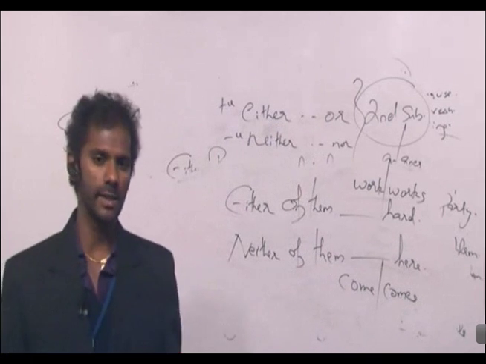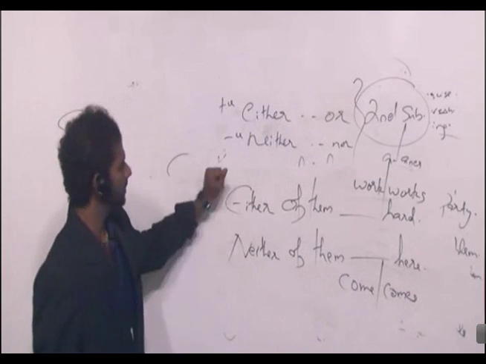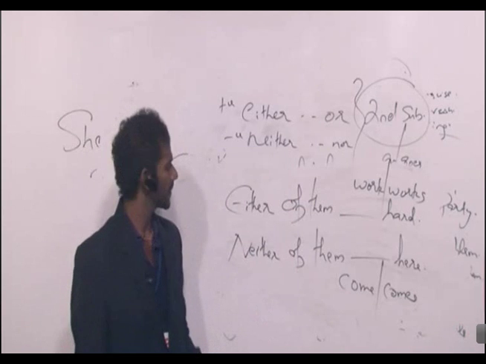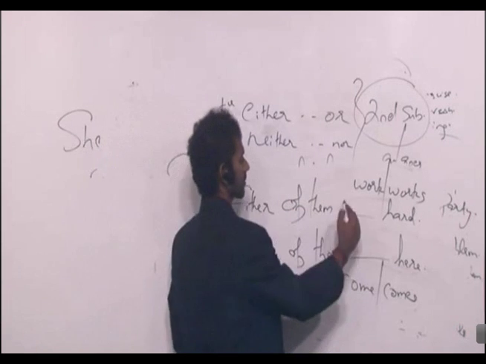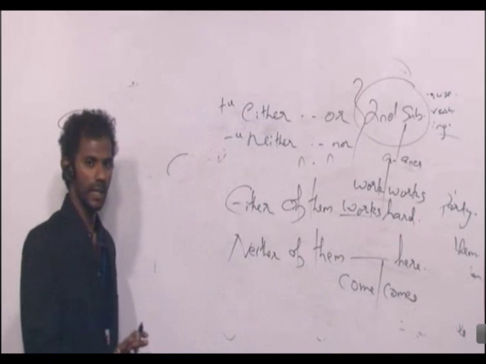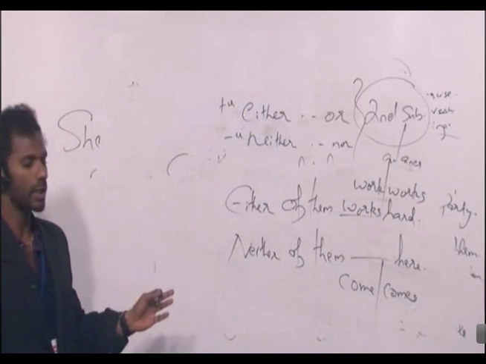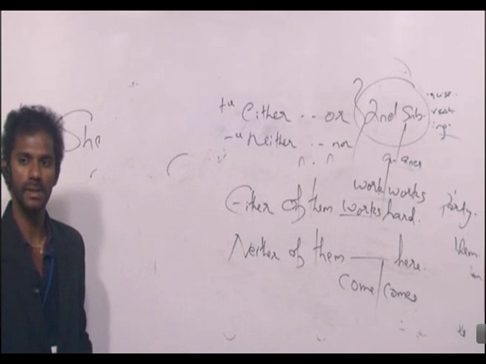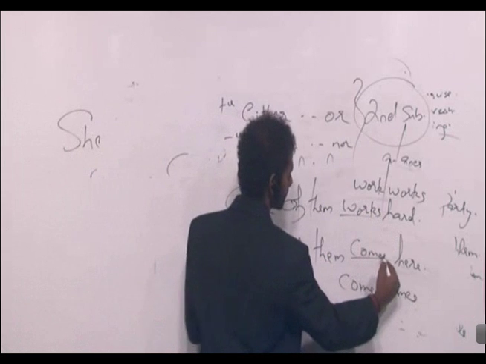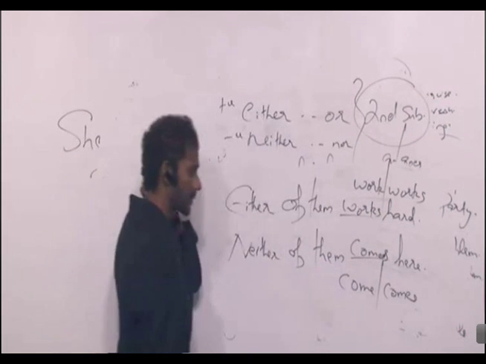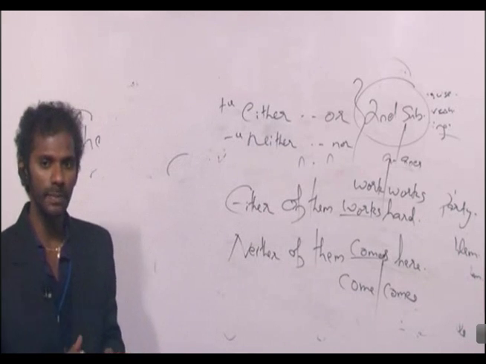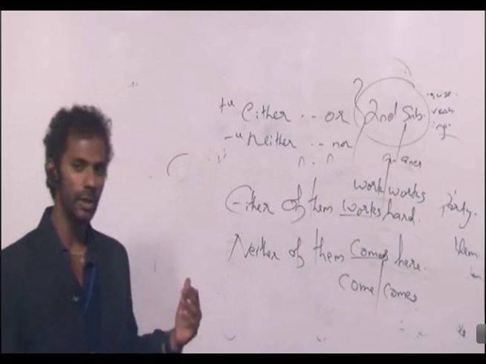Come to the first sentence. Either of them dash hard. Works. Either of them works hard. I'll tell you why. Second one. Neither of them dash here. Come or comes. Neither of them comes here. Now here, S, ES or IS to a verb, that means the verb is singular. Clear? Fine.